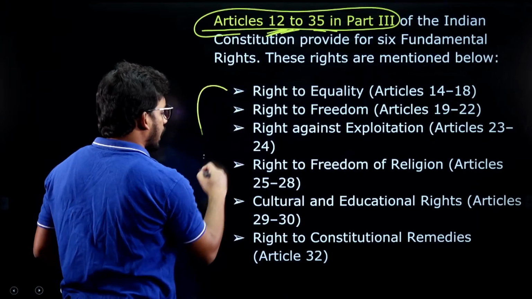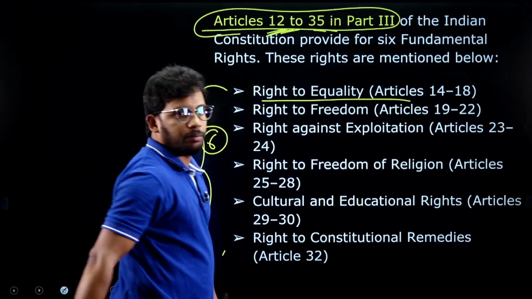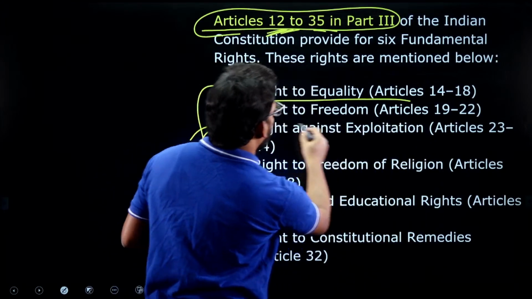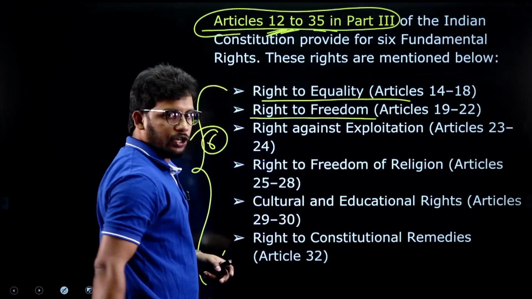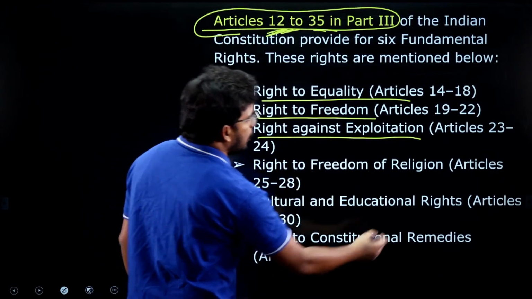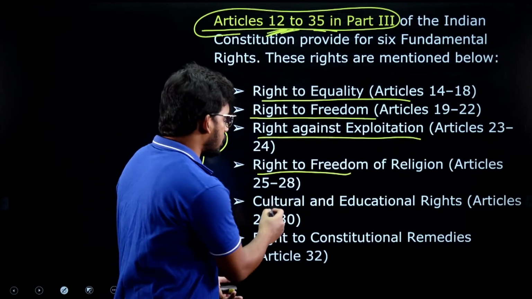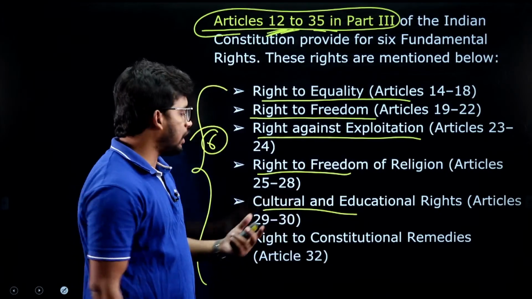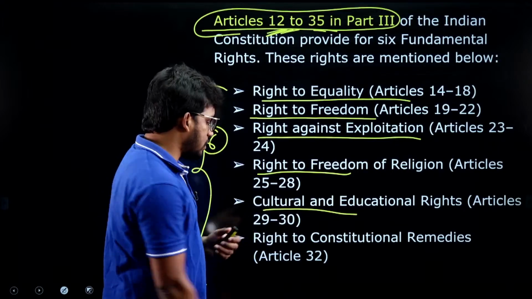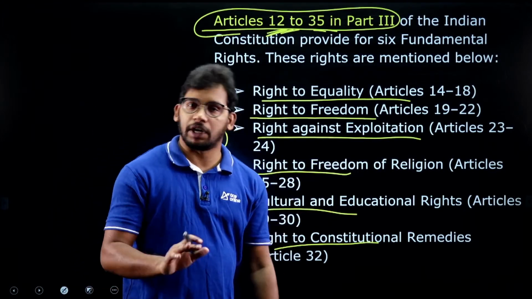All these are categorized into 6 types. Right to equality, Article 14 to 18; right to freedom, Article 19 to 22; right against exploitation, Article 23, 24; right to freedom of religion, maintaining our own religion, 25 to 28; cultural and educational rights; and right to constitutional remedies. So these are the 6 parts of the fundamental rights.